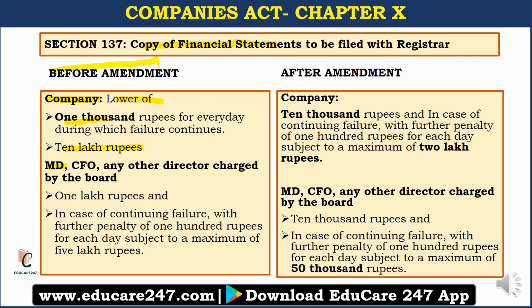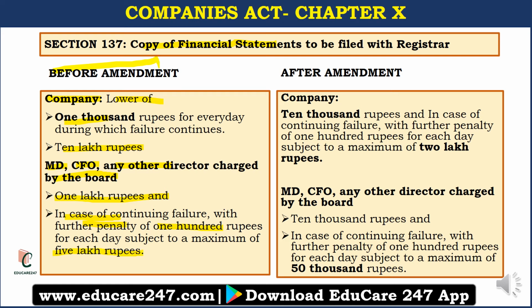And the managing director, CFO and any other director charged by the board, if they are in default, then they shall be punishable with 1 lakh rupees, and in case of continuing failure, with a further penalty of 100 rupees for each day, subject to a maximum of 5 lakh rupees.